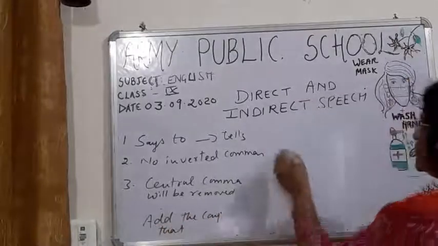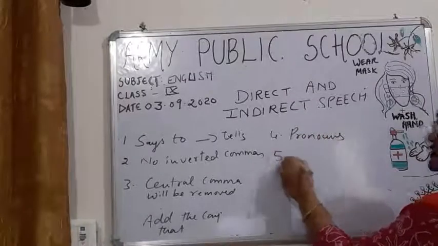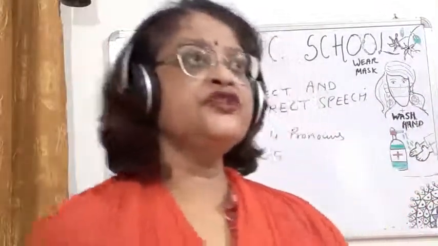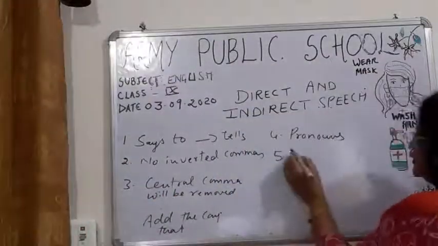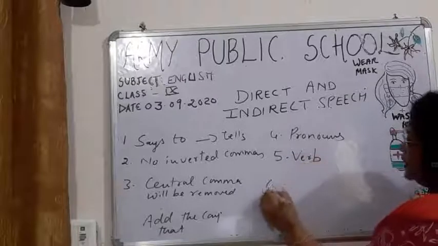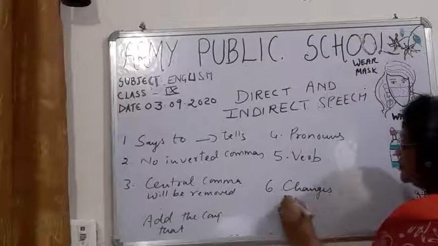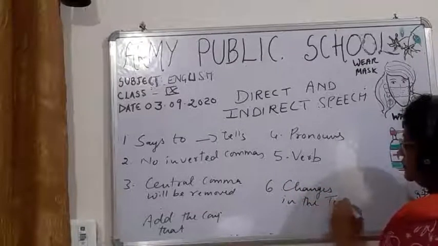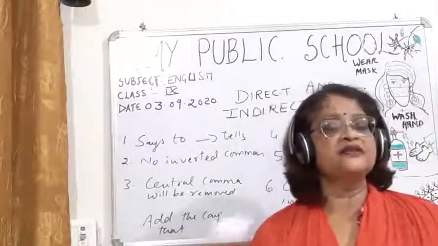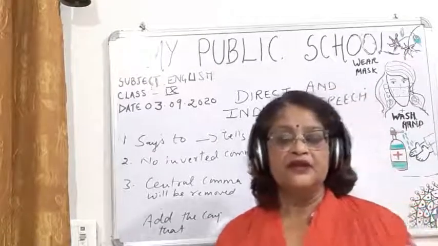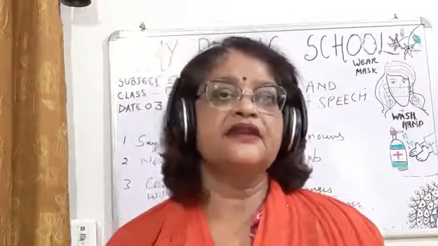Okay, 4, children, there will be a change in the rules of pronouns. Then after pronouns you have to change the other words also, like verb. Then 6, children, changes in the tenses. Now this happens when, children, the reporting verb is in the present tense. Okay, these things happen when the reporting verb is in the present tense.